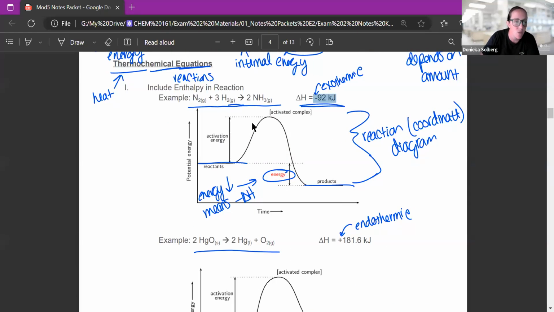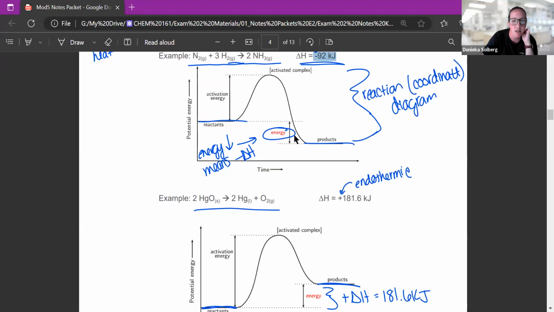So a question you might be asking is, what is this big hump here? All reactions have some type of activation energy. Some have a very low activation energy, some have a higher activation energy. That's what it takes to get the reaction going. Kind of like if you're going to combust something, that spark that you need is the activation energy, and then the reaction will go. The top peak is called the activated complex. That's a really high energy thing that's not very stable. This is more in the kinetics of a reaction. This is not something we're going to focus on in Chem 162. We just want to focus on the difference between reactants and products energy.